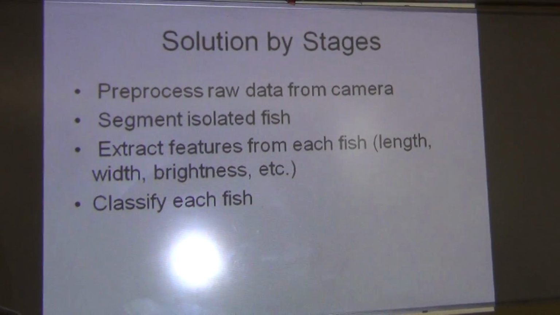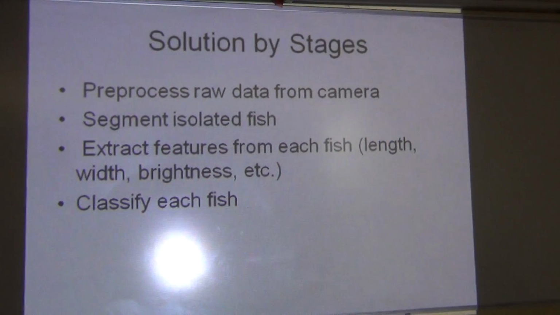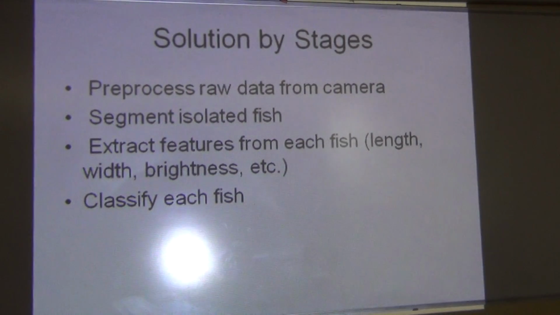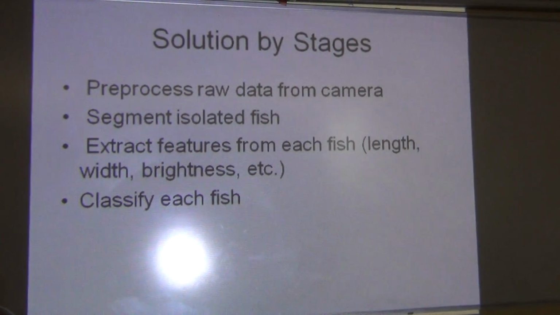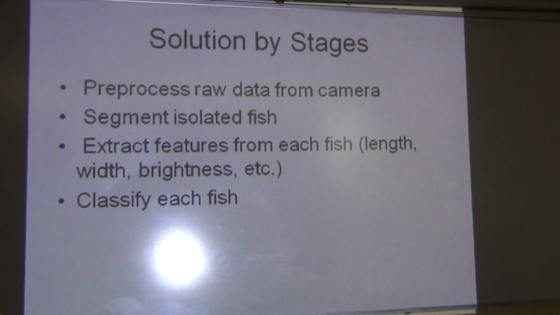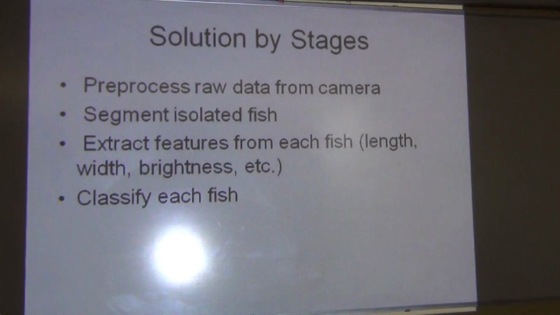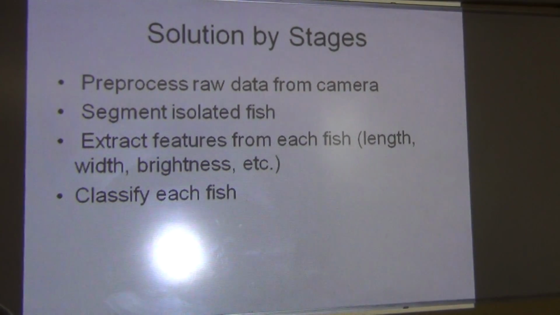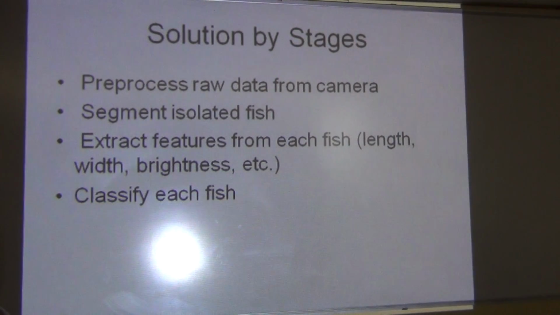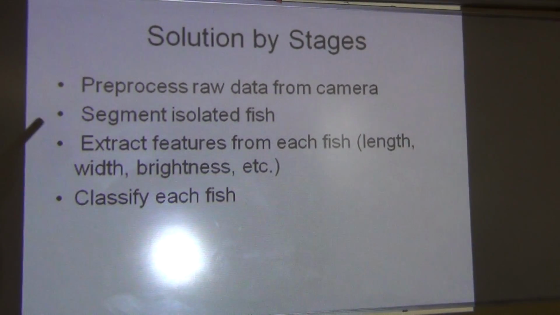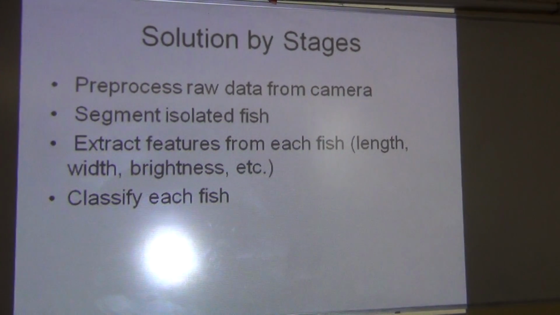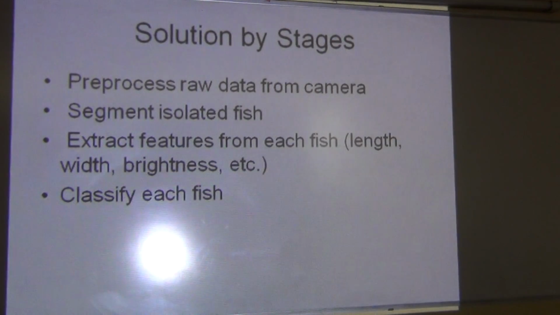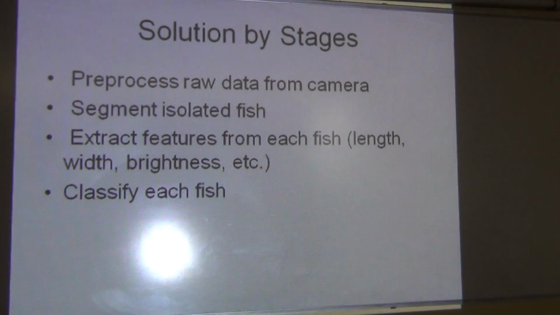If we see the step-by-step stages of the solution, first of all, we have to pre-process the raw data from the camera. We have captured the images of fish, and now these images must be pre-processed. That means we have to identify each fish individually from the picture. In the whole picture, multiple fish are there. We have to identify the individual fish, and the picture is divided into fish 1, fish 2, and so on.